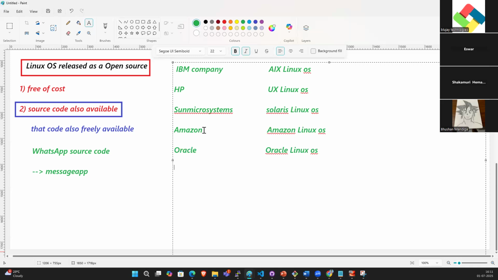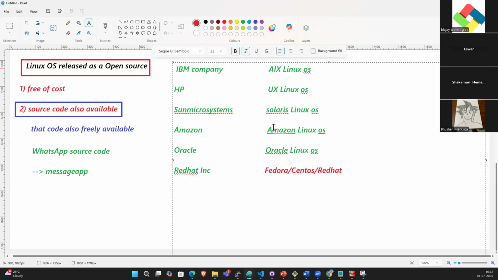And Red Hat Inc took that source code and created their own OSs called Fedora, CentOS, and Red Hat.